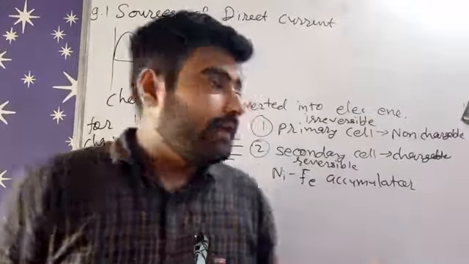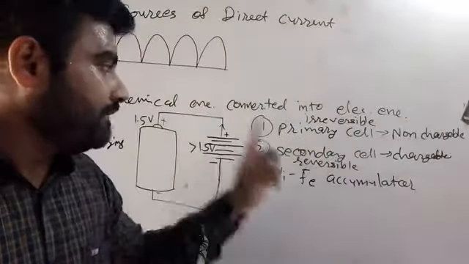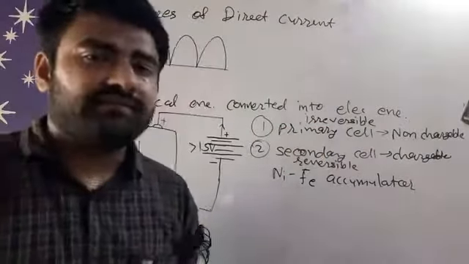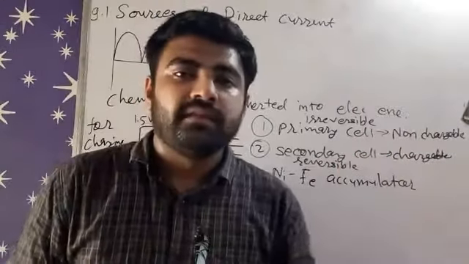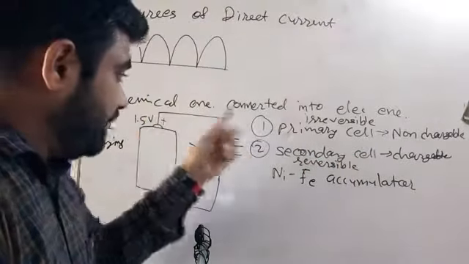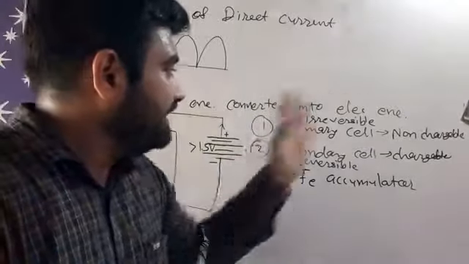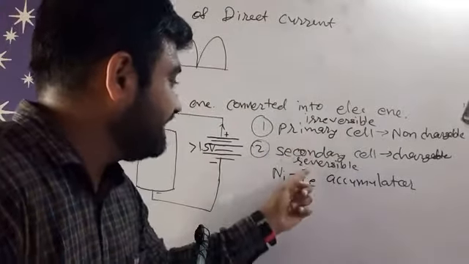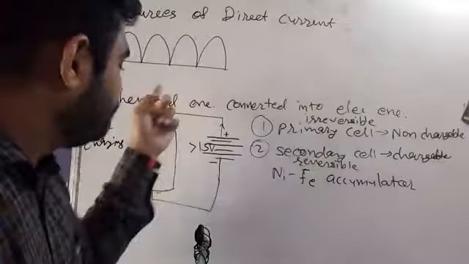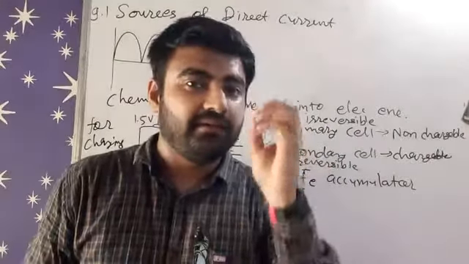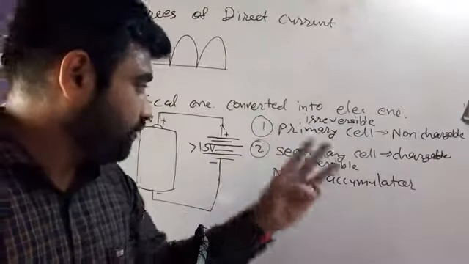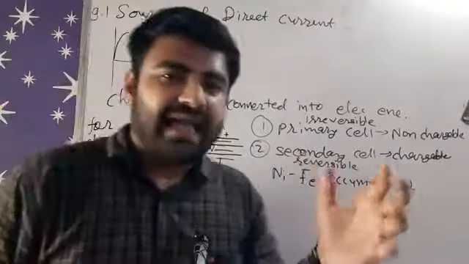So if we differentiate between these two: first, this is irreversible, this is reversible. Second, this is non-chargeable, this is chargeable. Third, in the primary cell chemical energy is only converted into electrical energy, but in the secondary cell electrical energy is also converted into chemical energy. That's the third point. And now examples.